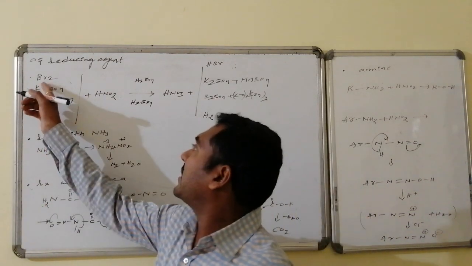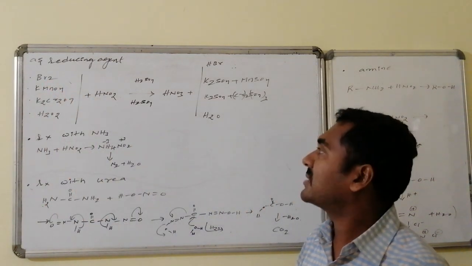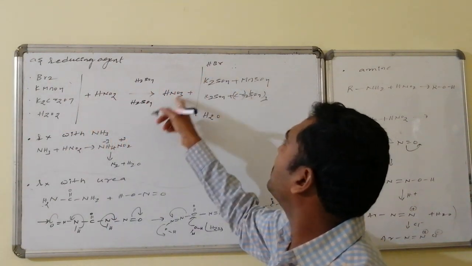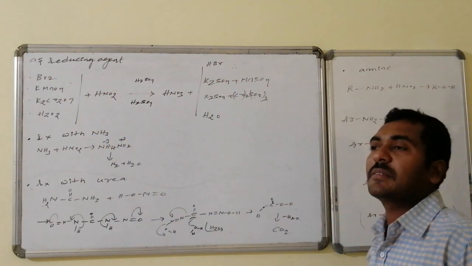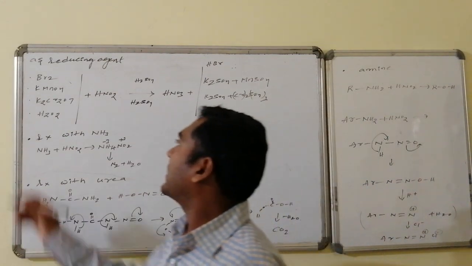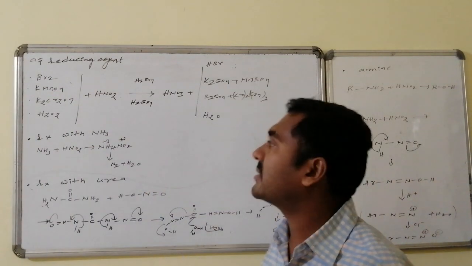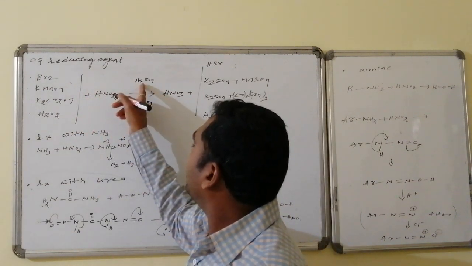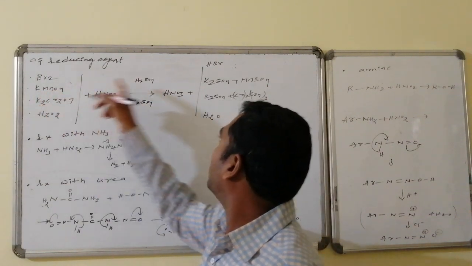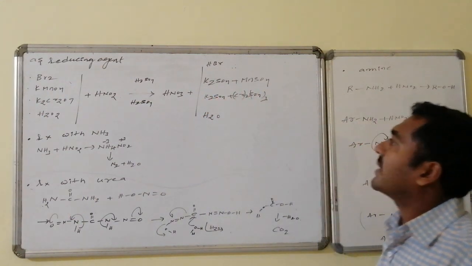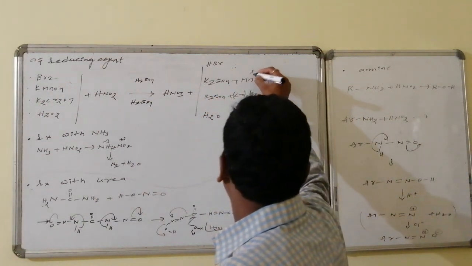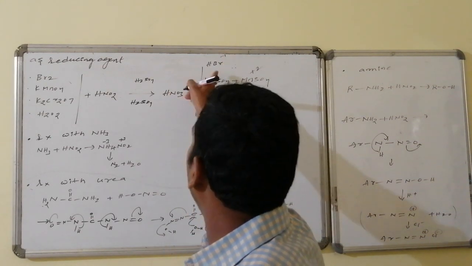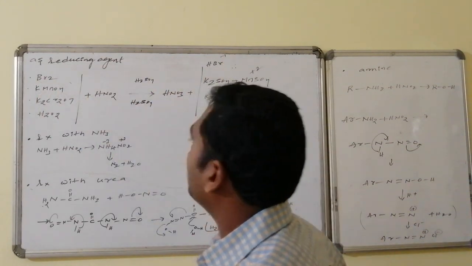So therefore, bromine, on reaction with HNO2, undergoes reduction. Bromine followed by HNO2 is converted to HNO3 followed by HBr. Similarly, highly oxidized KMnO4 also undergoes reduction. With HNO2, in presence of sulfuric acid, it is converted to K2SO4 followed by MnSO4. Whereas here oxidation number decreases by 5 units, here oxidation number decreased by 1 unit. So therefore 2 bromines, 2 units.